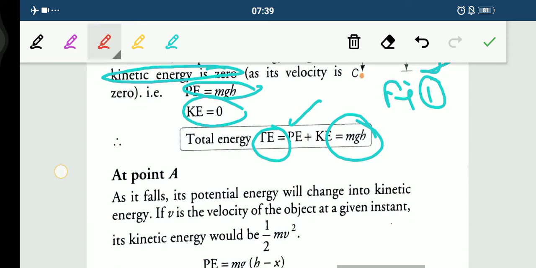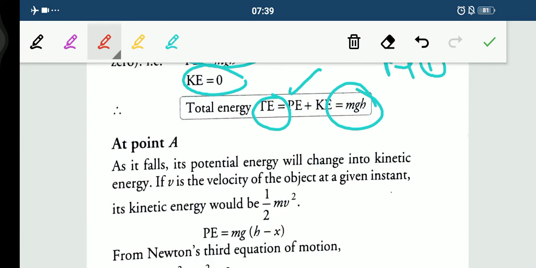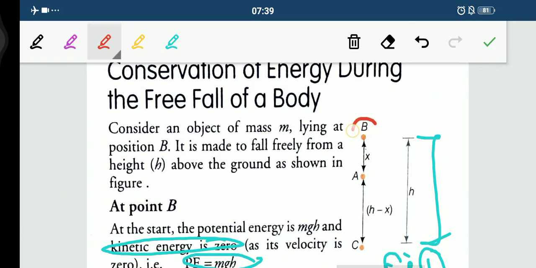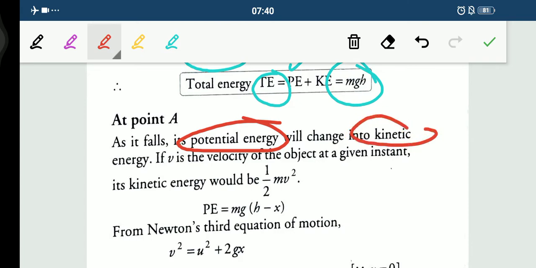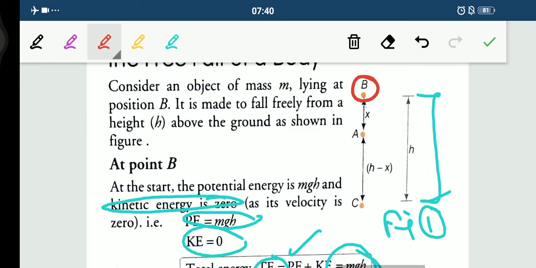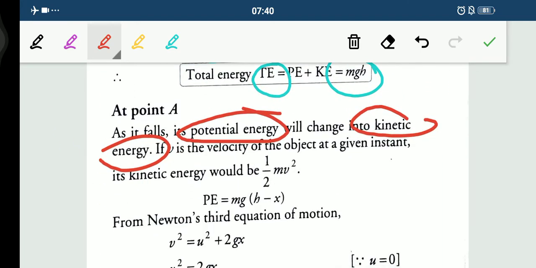Now at point A, as it falls, the potential energy that was at point B will change into kinetic energy. Why? Because the object is now in motion when it is falling from B to A. So the kinetic energy here would be half mv square. And what about potential energy? mgh is your potential energy, but we are not taking h here.